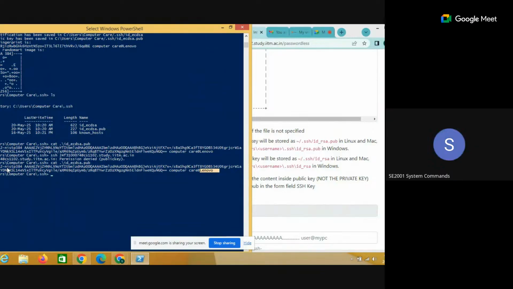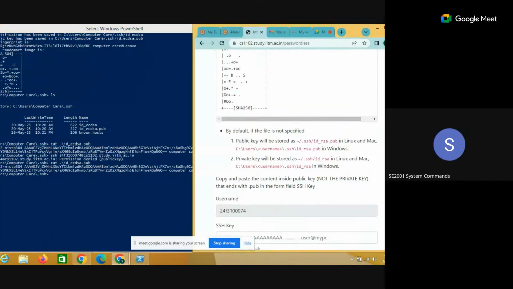1 second. Okay. So that is not accepting. That form is not accepting this. Yes, sir. Computer care .ssh. Okay. Can you go to the location where this .ssh folder is?